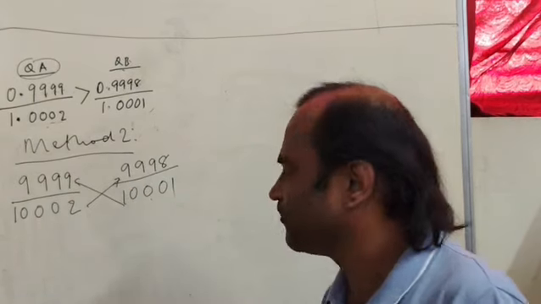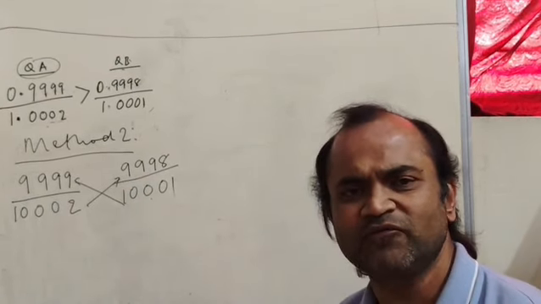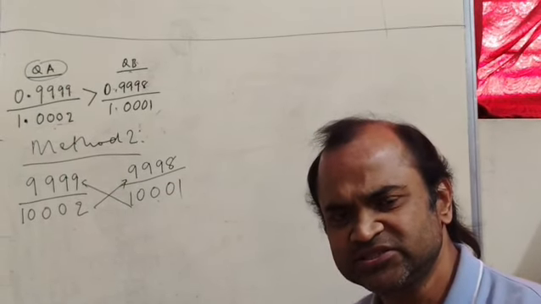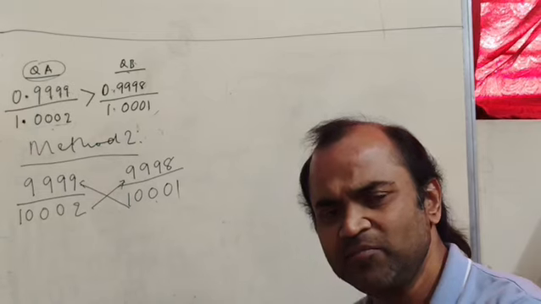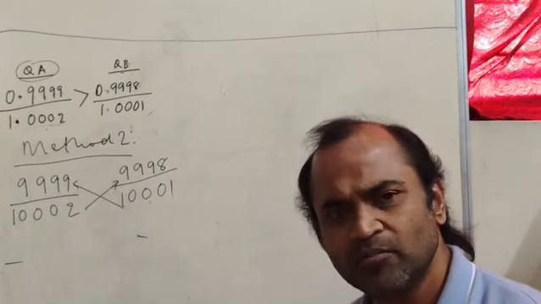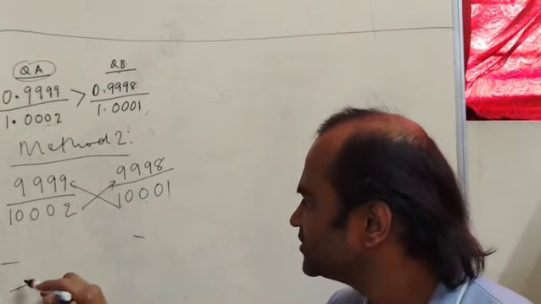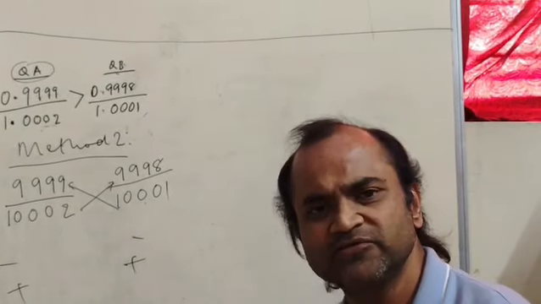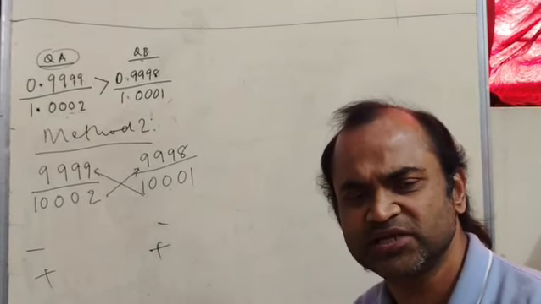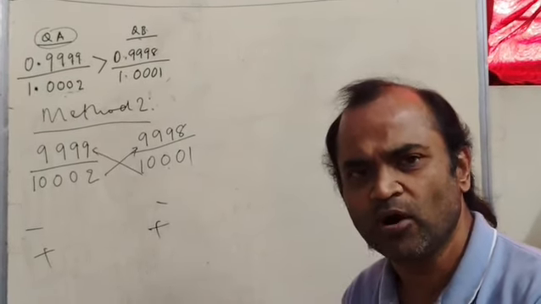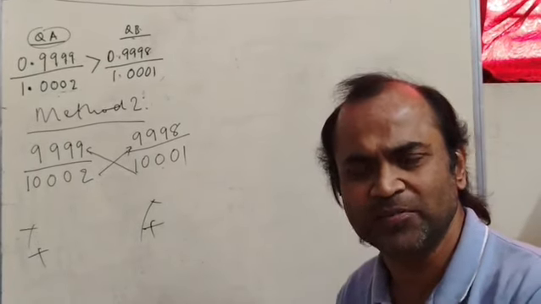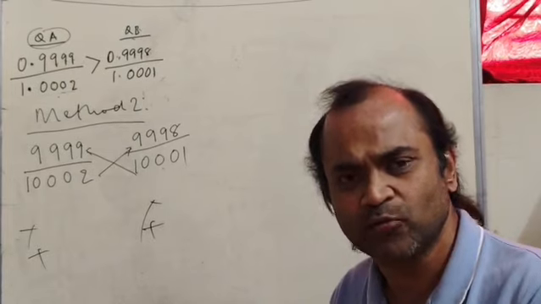Cross multiply. Cross multiplication of fractions can be done when the signs are the same in both the quantities. If you have a negative sign on both sides, or the same positive sign on both quantities, then the signs can be ignored and cross multiplication can proceed.